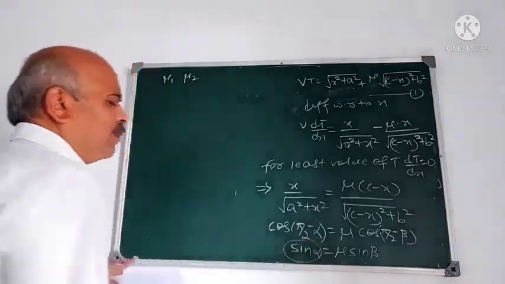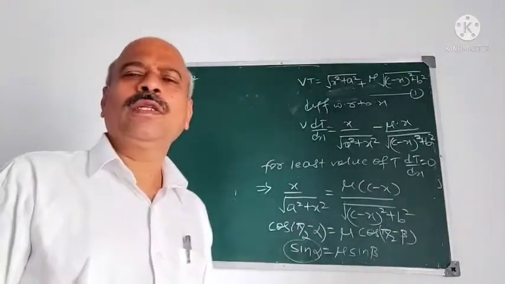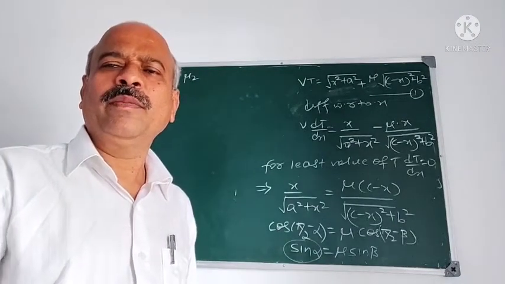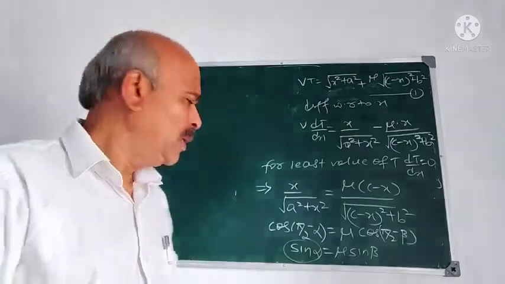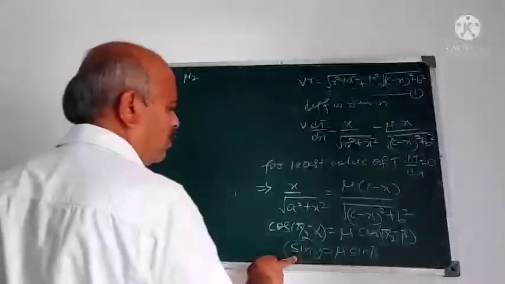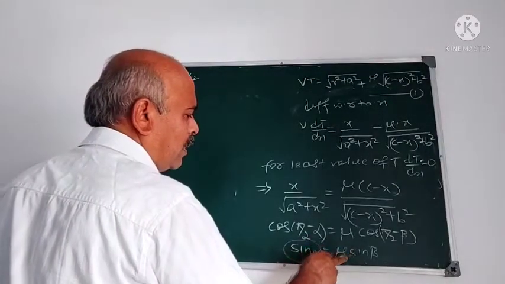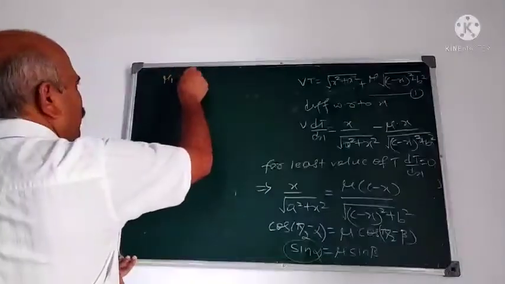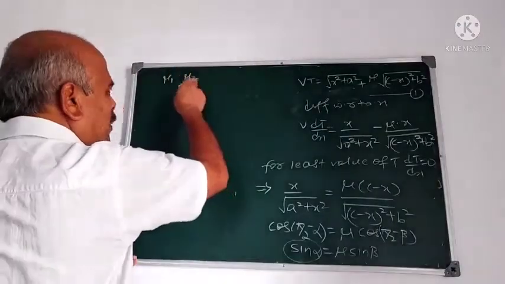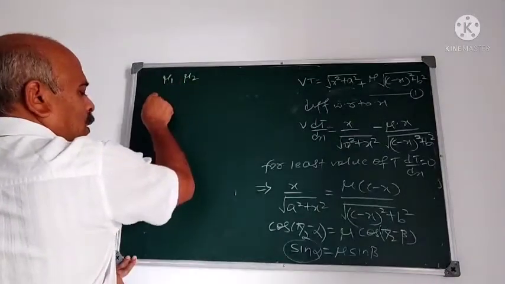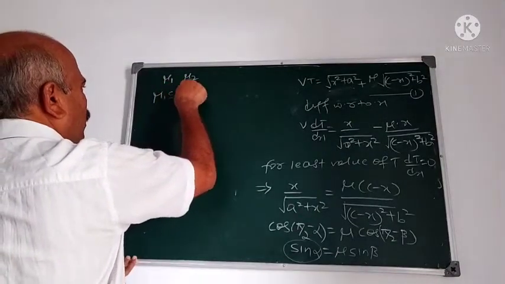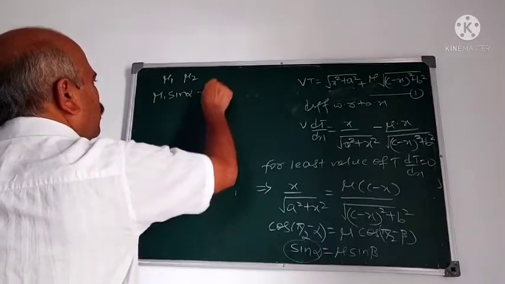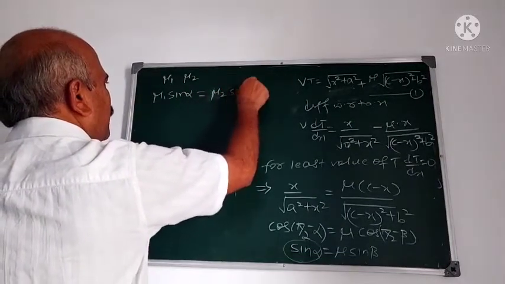Here we have taken the light ray traveling with velocity V, and the medium is vacuum. Before entering the medium with refractive index mu, suppose the medium is mu1 and another medium is mu2. Then we have mu1 sin alpha is equal to mu2 sin beta.